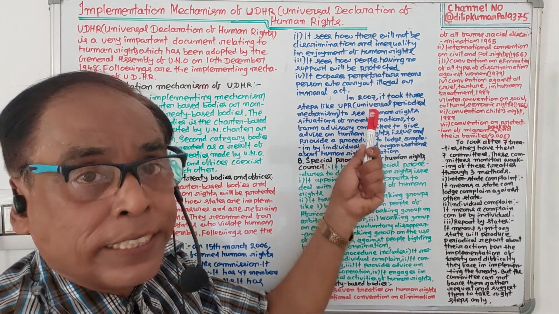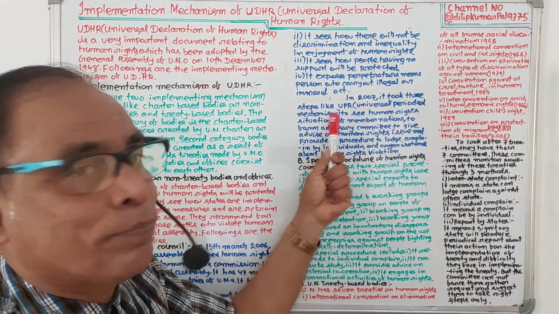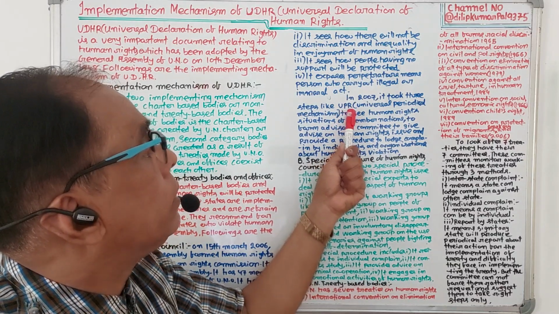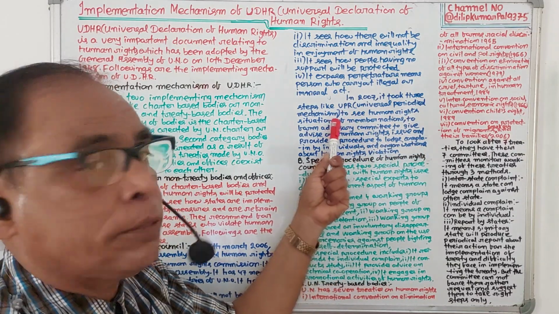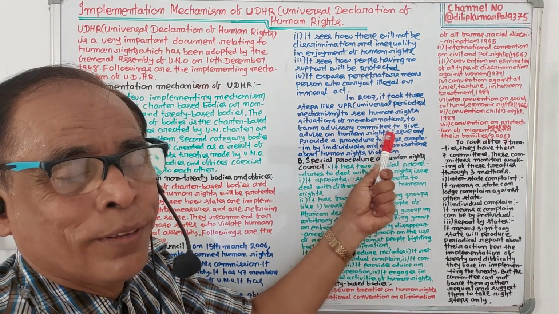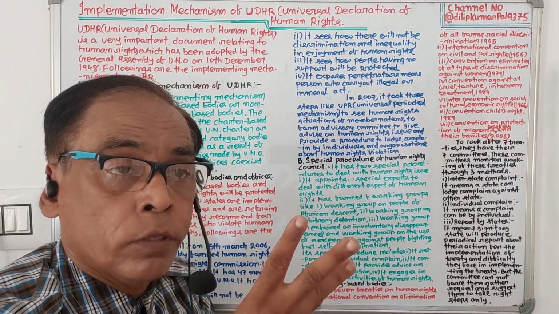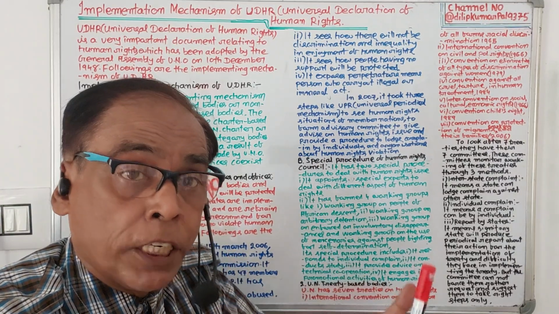Then in 2007, the Human Rights Council took three steps in the field of preservation of human rights.